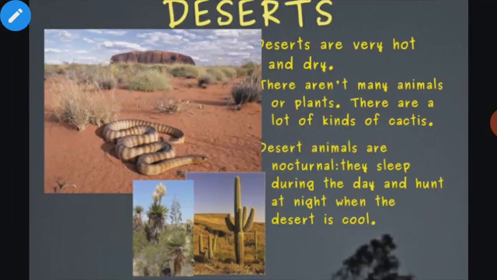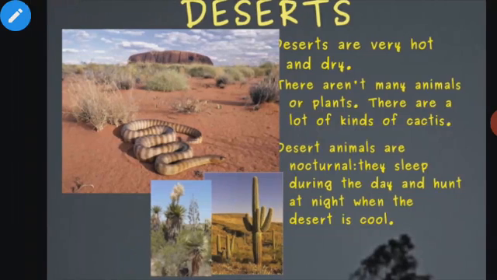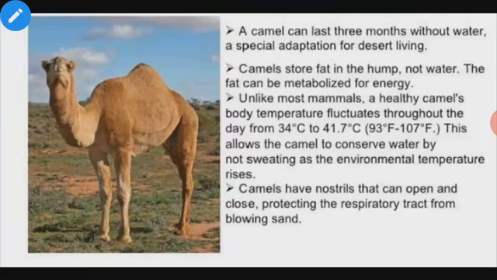Different types of animals are found in deserts: snakes, lizards, camels, and each and every animal found in deserts shows different adaptations. Take the camel. A camel can last 3 months without water. A special adaptation for desert living. This is one of the characteristic features shown by the camel.